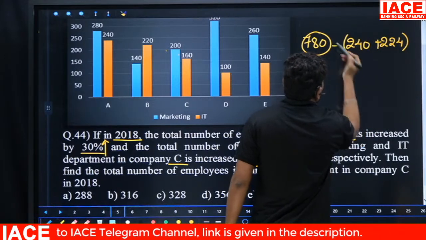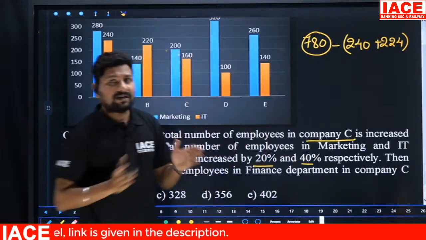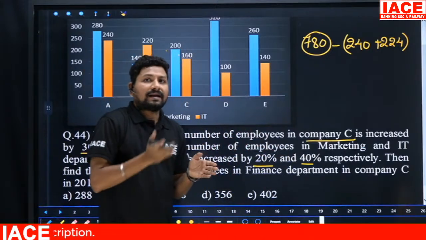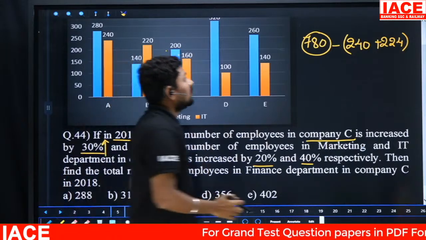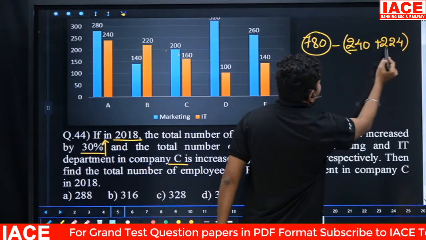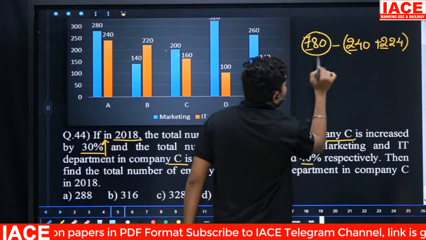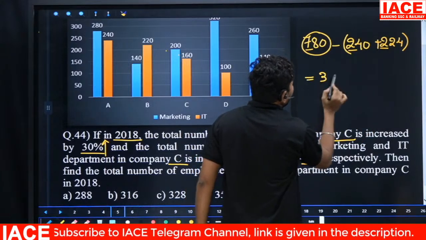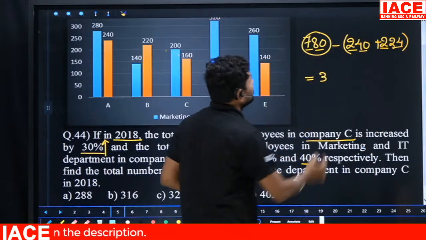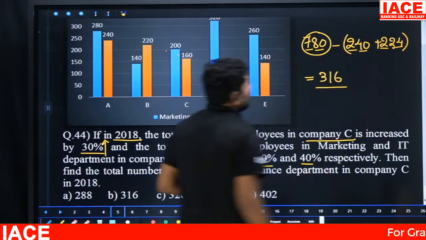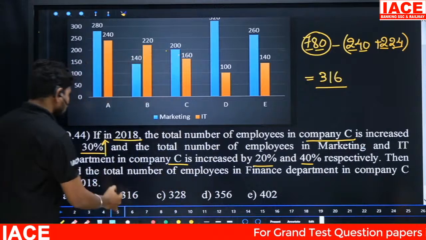What are they asking? After the increment, total employees is 780. When marketing and IT are incremented, what is the remaining finance value that is required? 240 plus 200, it's 400. 400 removed from 700 is 300. And 40 plus 24, 64. 64 removed from 80 is 16. Then finally our answer is 316. Option B here.